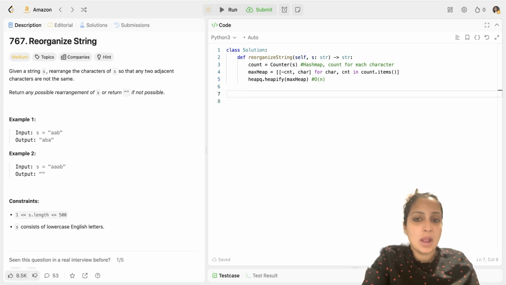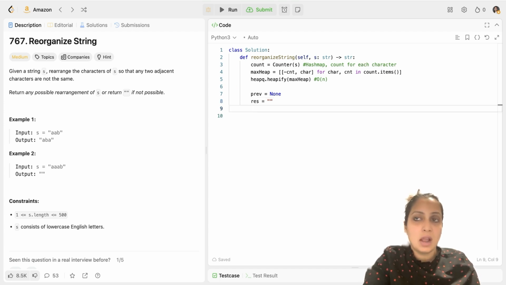Okay. Now I will initialize my previous value, because I need to compare against it and put it on hold. I cannot use the previous alphabet, right? So I'll initialize it with None for now. And I'll also initialize my result string as an empty string. The result string should be one possible rearrangement where none of the adjacent characters are the same. After that, I will run my while loop. While either my max heap is not empty or my previous value is not null, this loop should run.